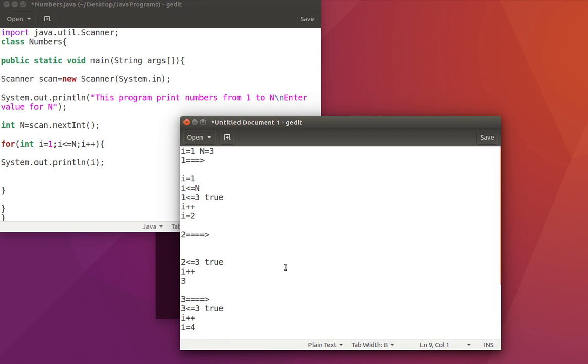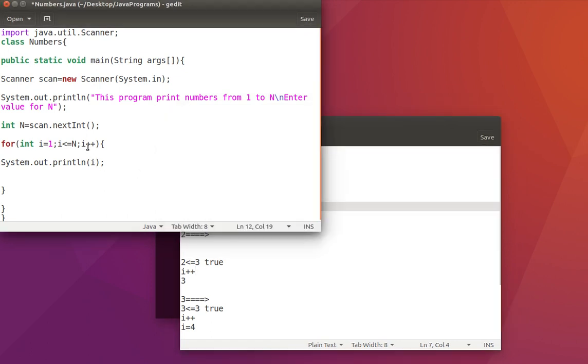So in every single iteration, what happens is that initialization is done only once. Once it is initialized, it is put aside. Then the condition is checked. If the condition is true, it comes down, executes the body of the loop, which here is simply printing a number, then increments the variable.